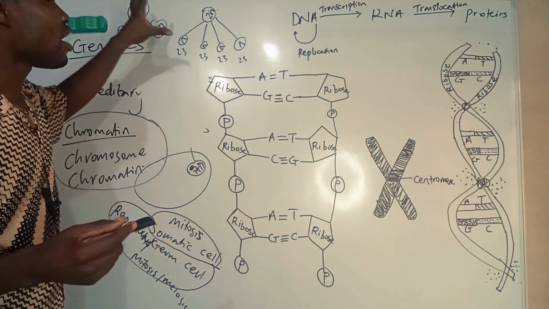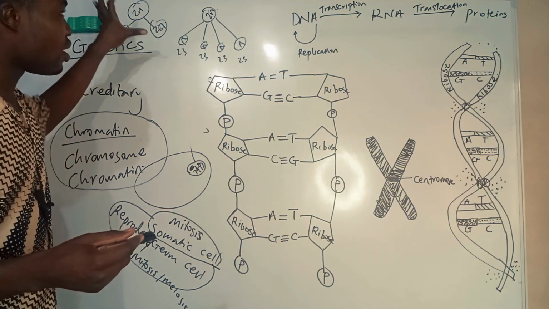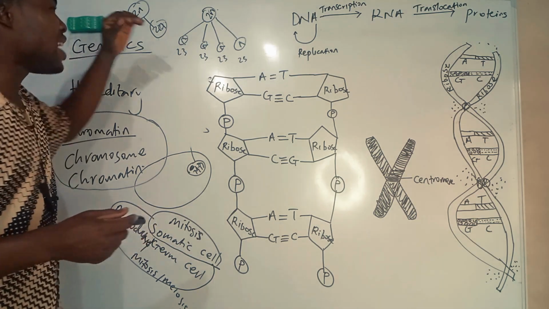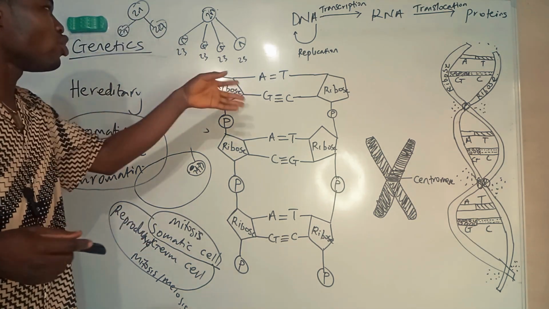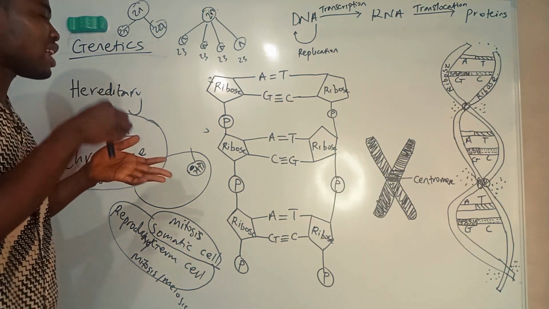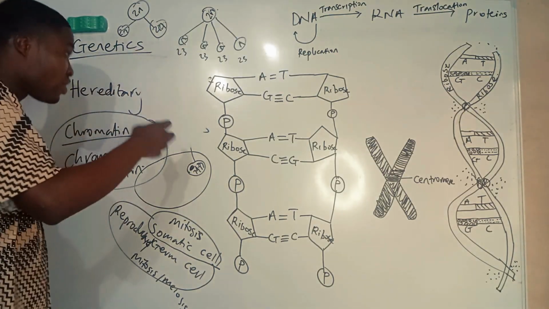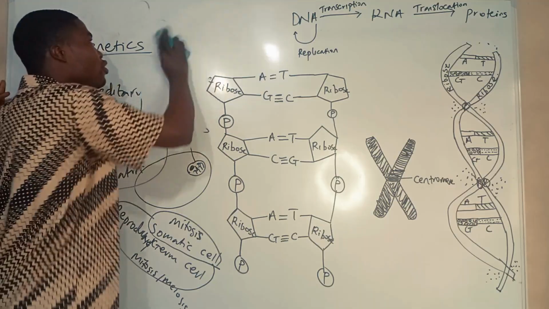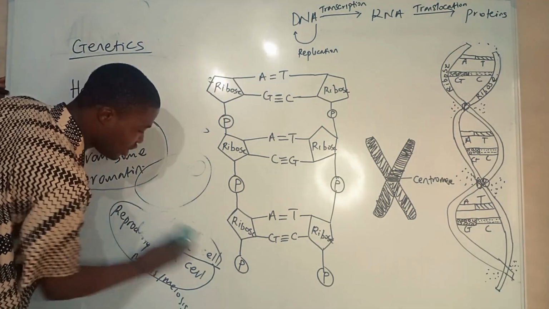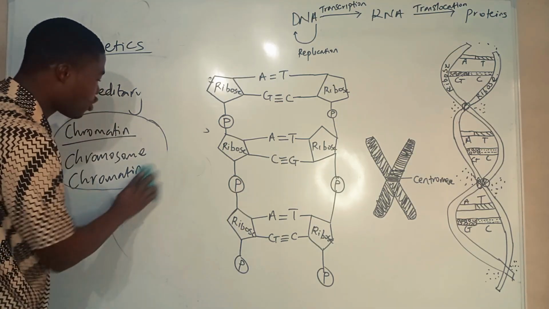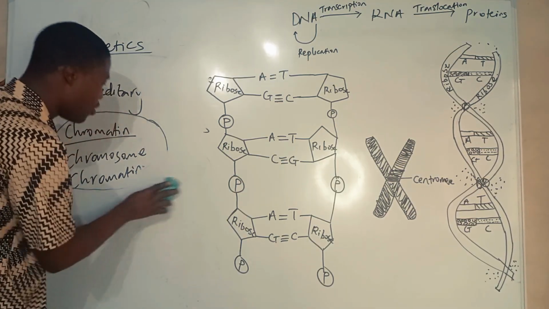But this is how the two types of cells can undergo meiosis and mitosis. So let's see what a chromosome is. When you are reading about meiosis and mitosis and you hear the chromosome number is halved, you know what it means. So you can see clearly that chromosomes play roles in reproduction. So what is a chromosome?